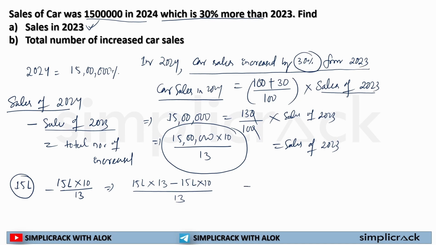I just solved it. Now I can take 15 lakh in common. So 13 minus 10 divided by 13 is equal to 15 lakh multiplied by 3 divided by 13, which is equal to 45 lakh divided by 13. If I solve it, I will find out my actual number of increased sales. Okay. So this is how we will be solving such type of questions if car sales is increased.